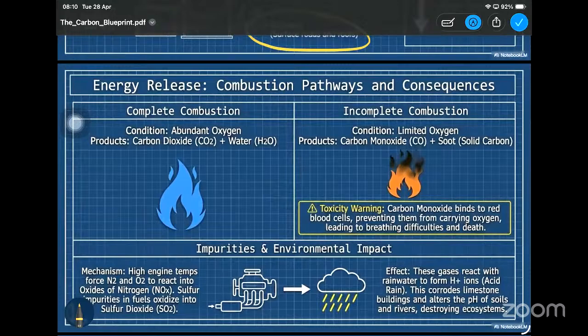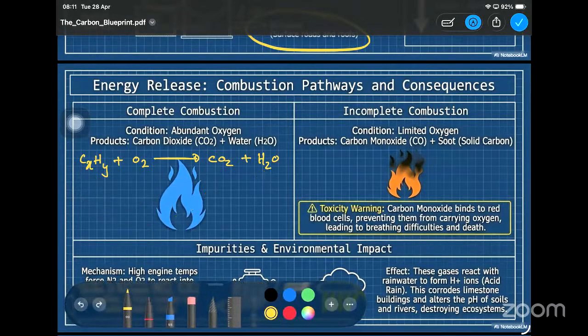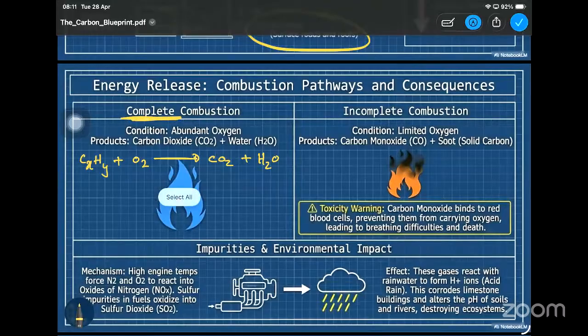When it comes to combustion, there are two types: complete combustion and incomplete combustion. For complete combustion, there must be the required amount of oxygen. Then you will be getting carbon dioxide and water. Try to remember the equation if possible. Any sort of hydrocarbon, when it is burned, you will definitely get the products carbon dioxide and water. In a hydrocarbon, the carbon will be here and hydrogen will be here, right? So these are the two products, carbon dioxide and water. This is for complete combustion.